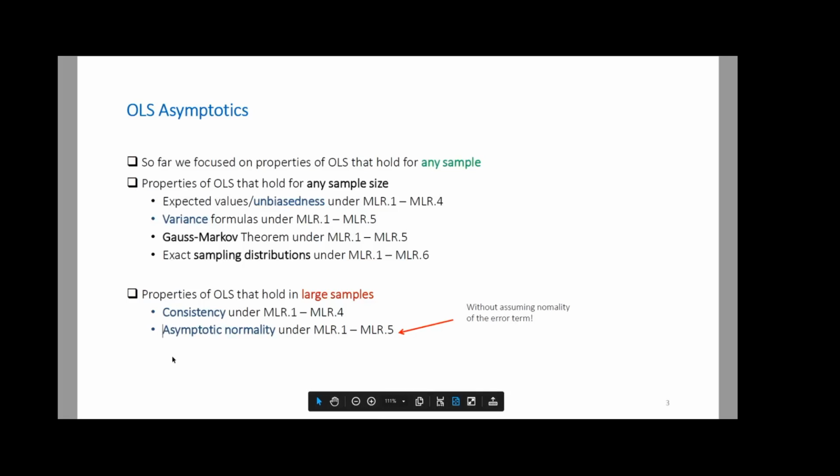And it's good news, honestly, because in practice, most of the time we are working with very large sample sizes. And I know that if the sample size is super large, then I don't need to be worried about normality of the error terms or the residuals, right? Previously, it was a big deal because if, for any sample size, the errors are not normally distributed, I could not rely on the t-stat or F-stat. But here we're going to say that you don't need it as long as the sample size is large. All right.